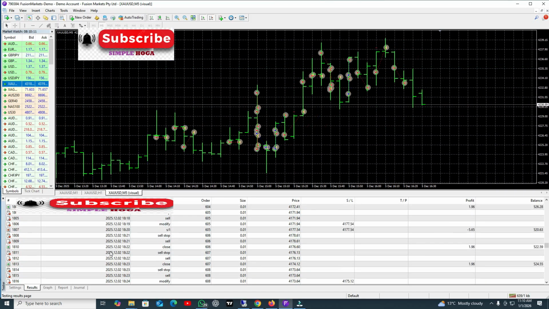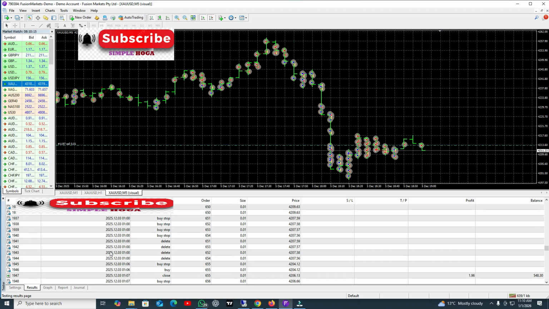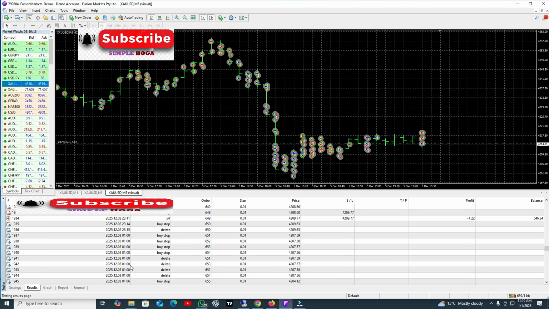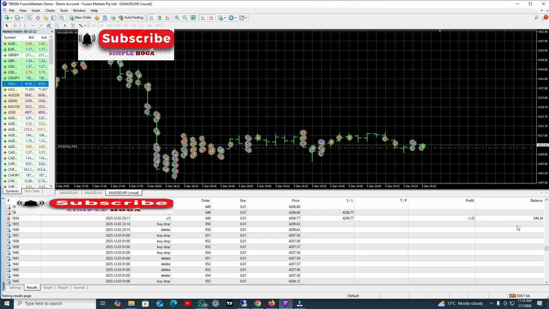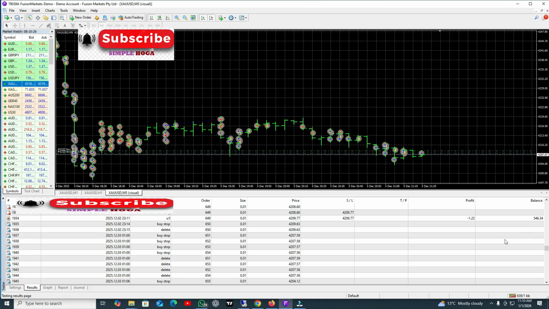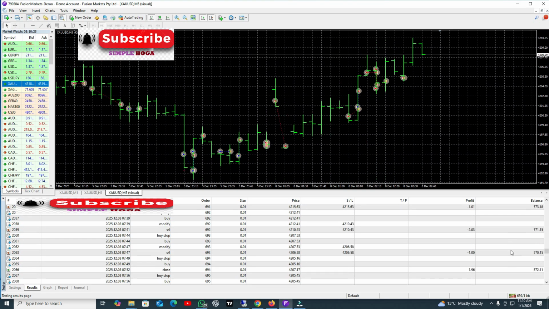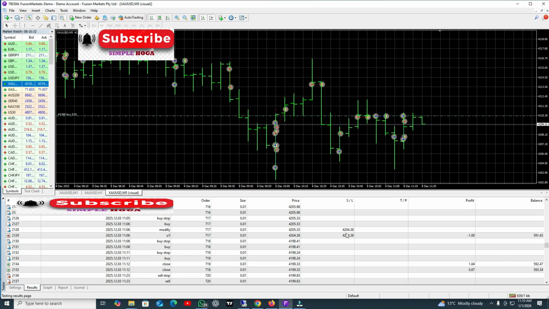In 2 days, at the end of 2nd December, here we go, our account reached $546. And still it is going, and here you can see it is working with a proper stop loss